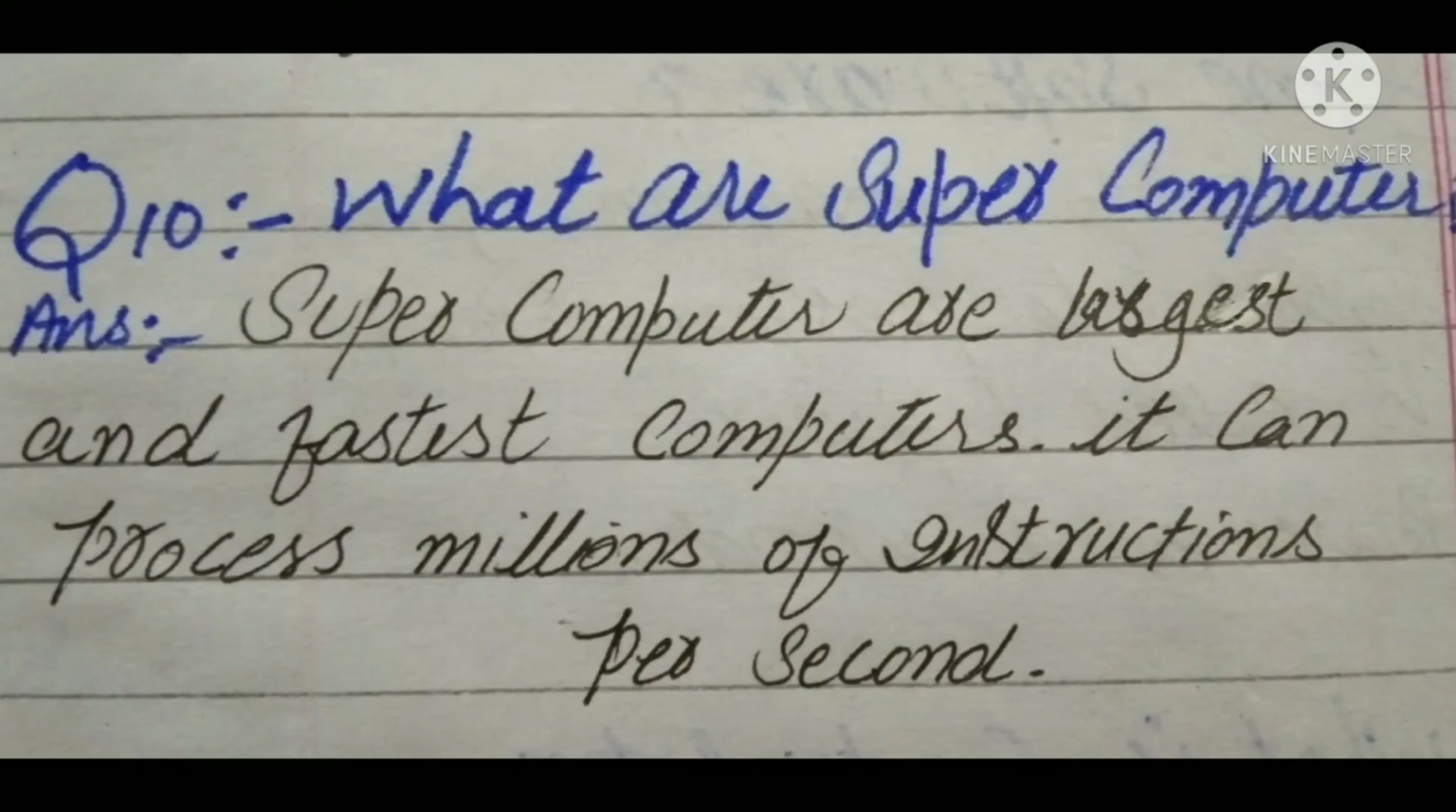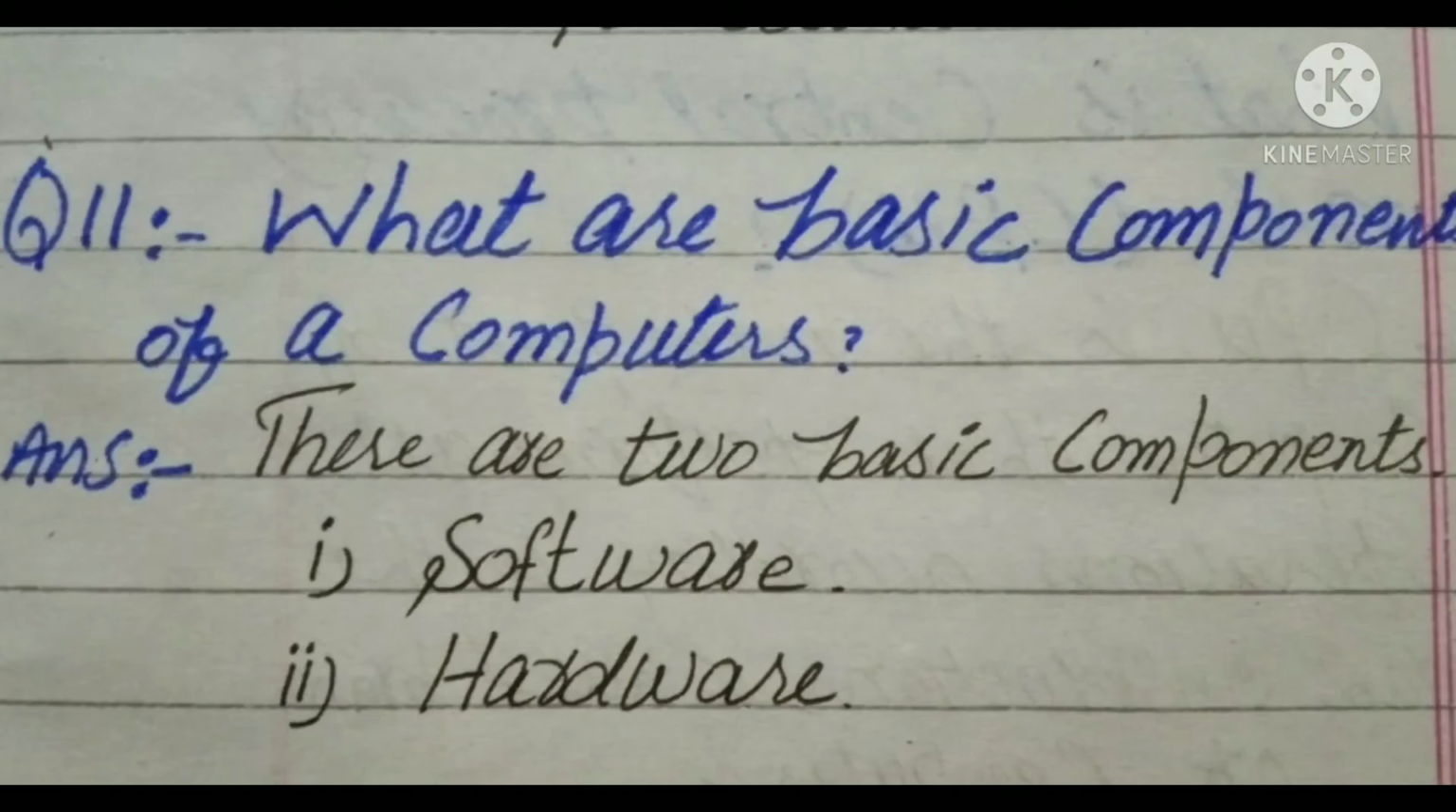What are supercomputers? Supercomputers are the largest and fastest computers. They can process millions of instructions per second. What are the basic components of a computer? There are two basic components of computers: software and hardware.